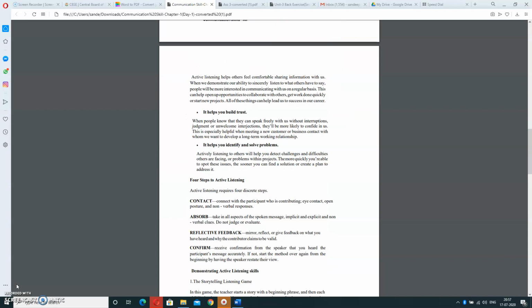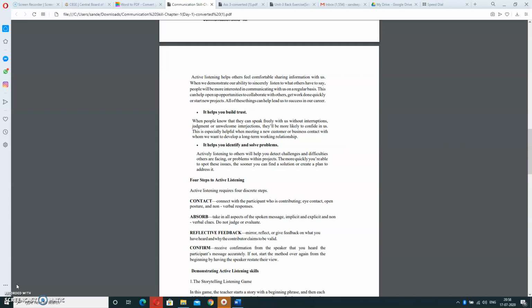Second, it helps you build trust. When people know that they can speak freely with us without interruption, judgment or unwelcome injection, they will be more likely to confide in us. It means they will believe in you. They will trust that you are a confident person. This is especially helpful when meeting a new customer or a business contact with whom we want to develop a long-term working relationship.